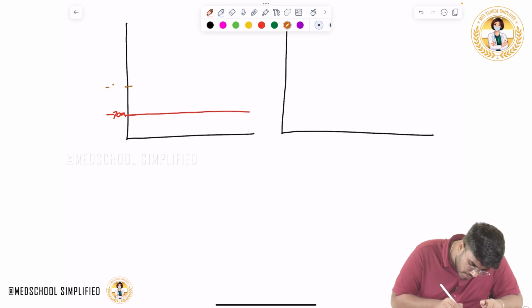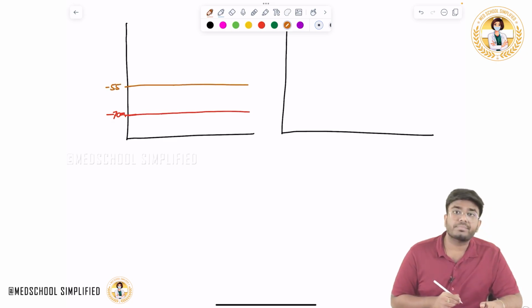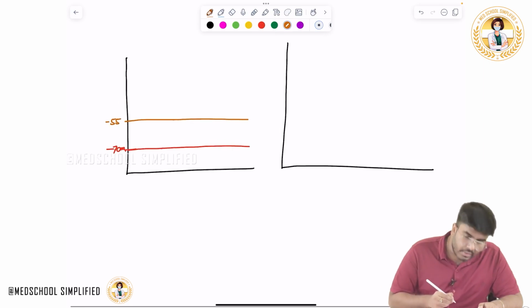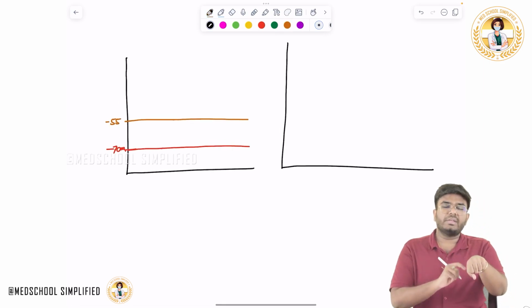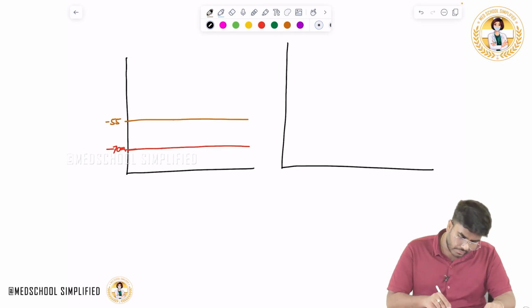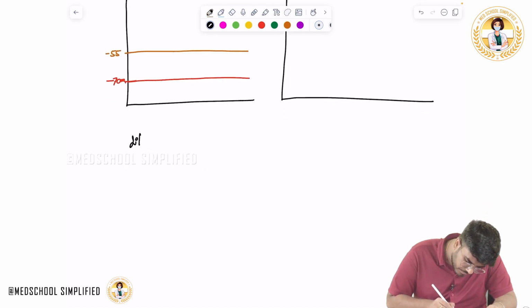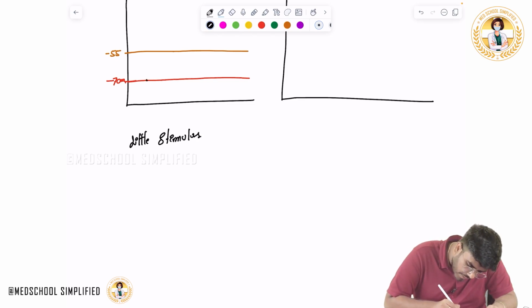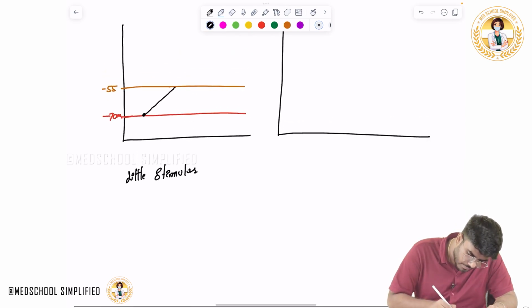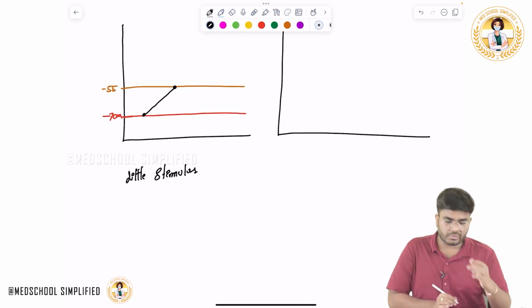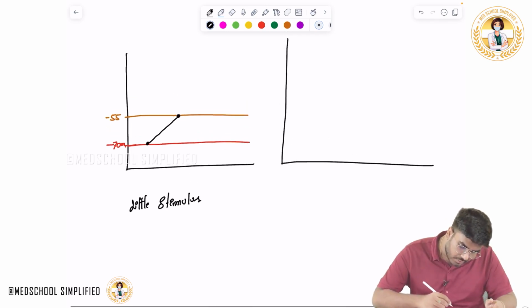Here is the threshold potential, minus 55. Now look, first example, I am giving a little stimulus. When you give a little stimulus, what happened? From minus 70, it is going to minus 55. So the threshold is attained. So immediately what happens?